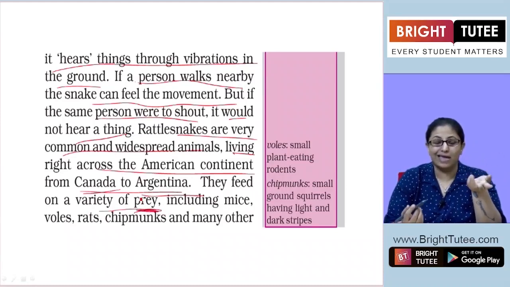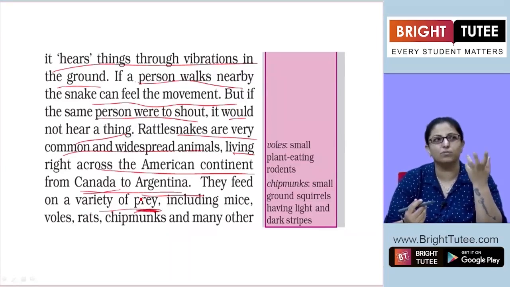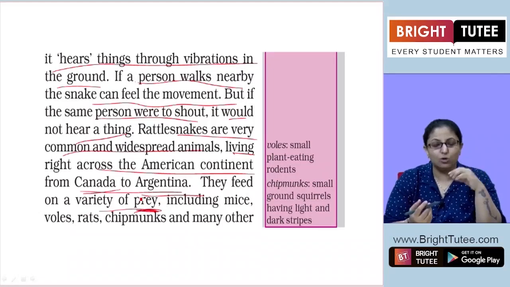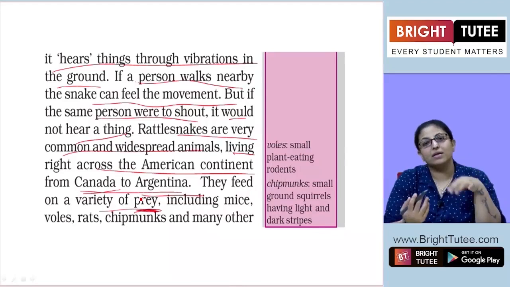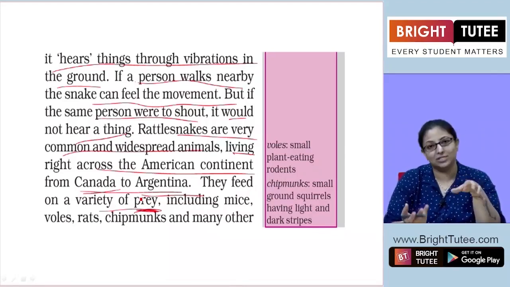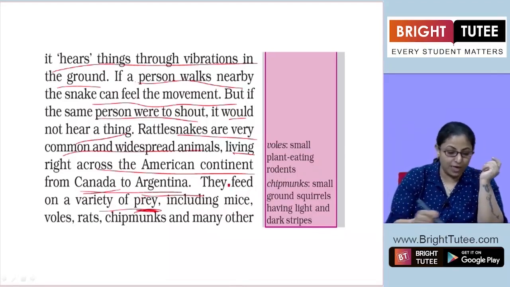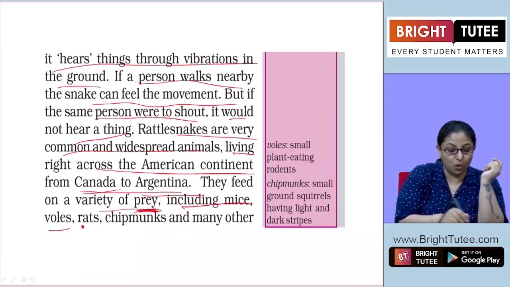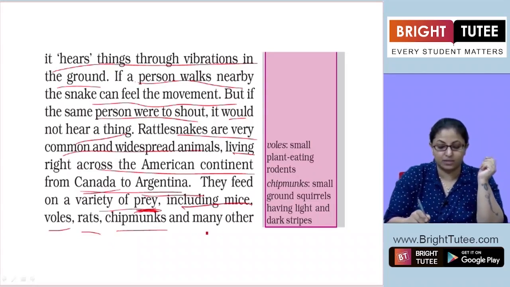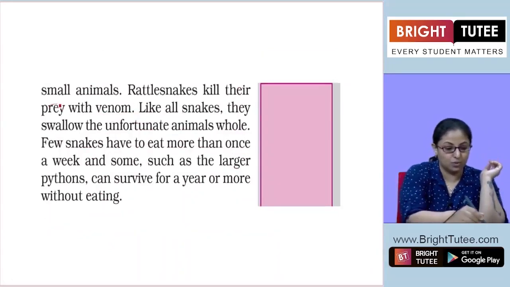Prey is for the living beings a snake feeds upon. They feed on a variety of prey, including mice, voles, rats, chipmunks, and many other small animals.